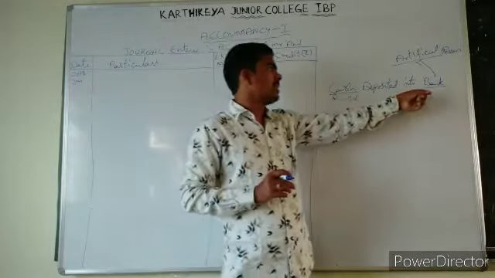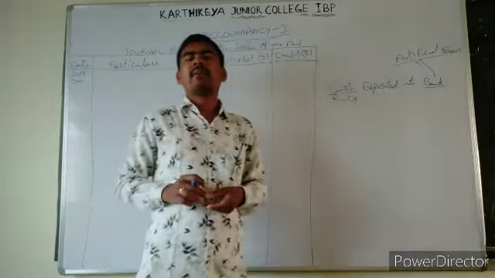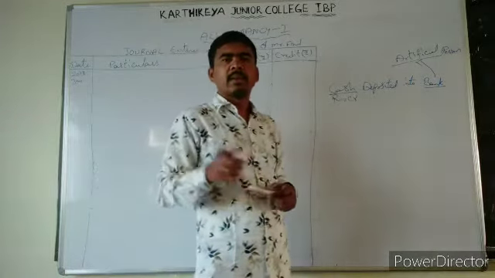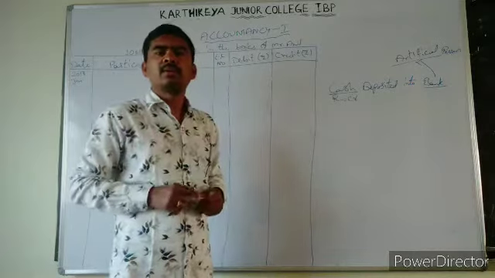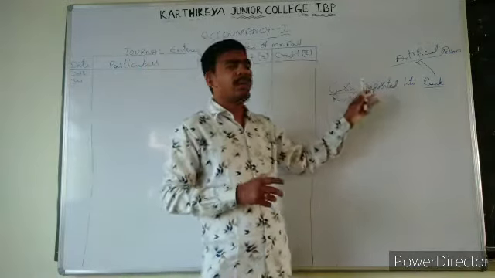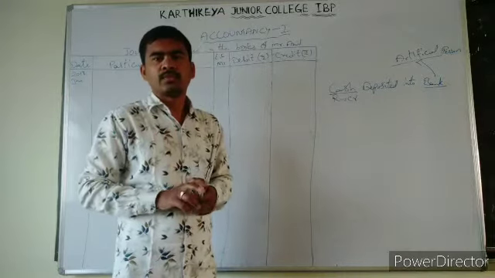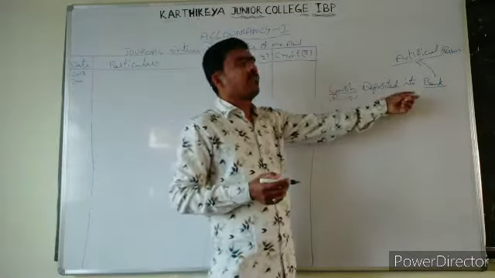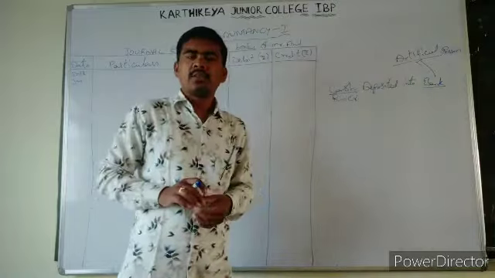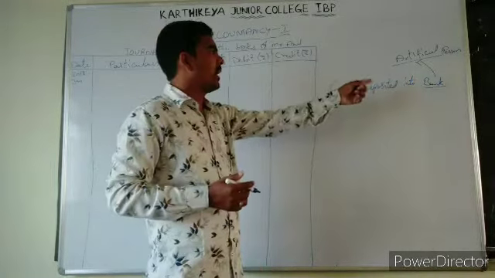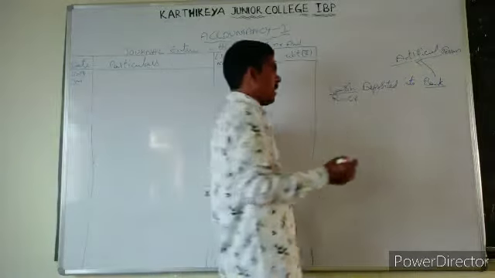Suppose see here, if you have any work with bank, what will you say? I am going to bank. But will bank do work for you? No. The employees, that is natural persons, are going to do work for you, right? So we need to consider bank as artificial person, and according to that we need to write in personal account.